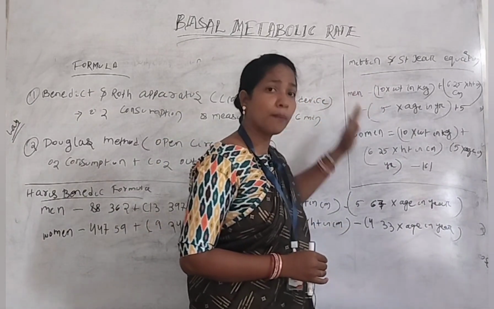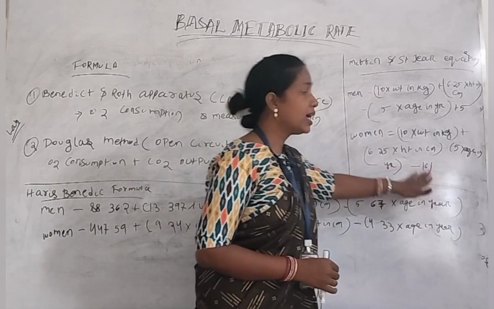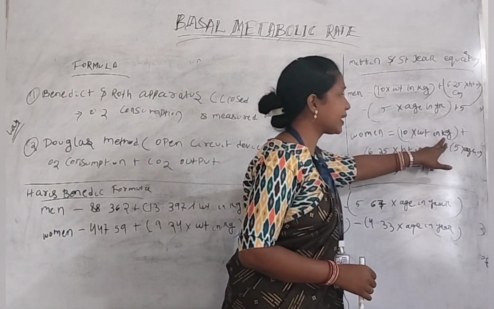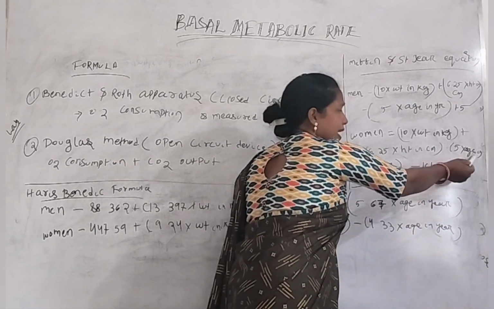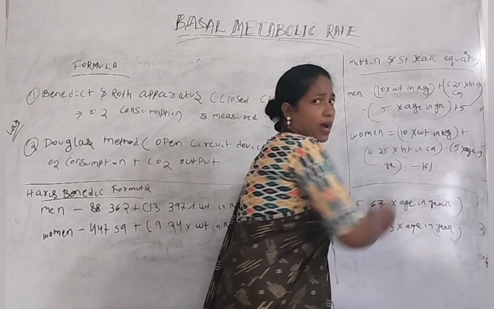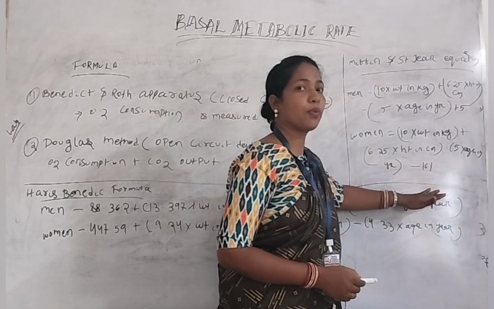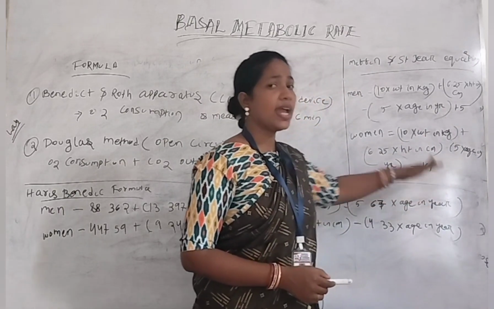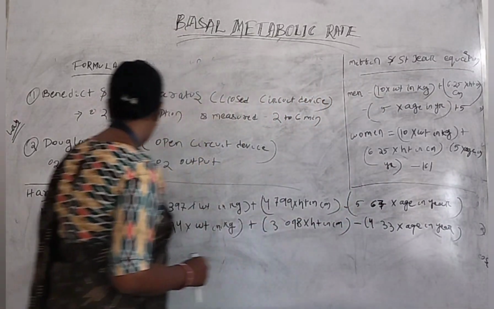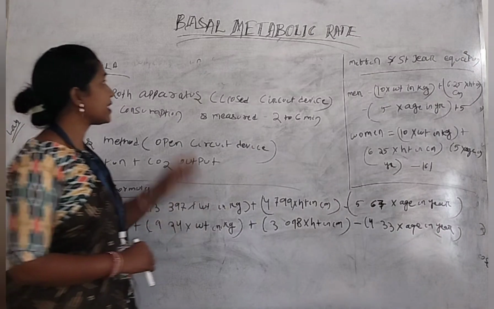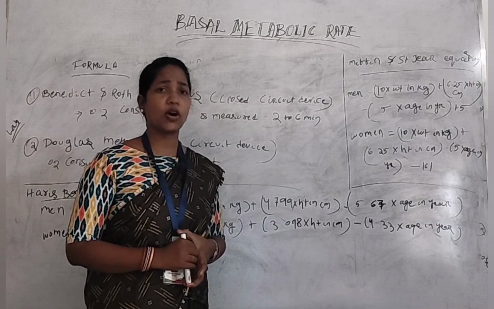If we use the Mifflin and St. George equation for a woman, the formula is the same as that of a man, only the last part is different. The formula is 10 into weight in kg plus 6.25 into height in centimeter minus 5 into age in year minus 161. In case of men, that is plus 5; in case of women, that is minus 161. The Mifflin and St. George equation is more accurate compared to the Harris-Benedict formula. By applying that formula, we count the basal metabolic rate of an individual person.